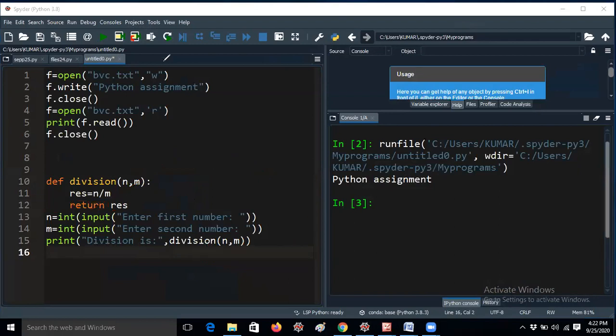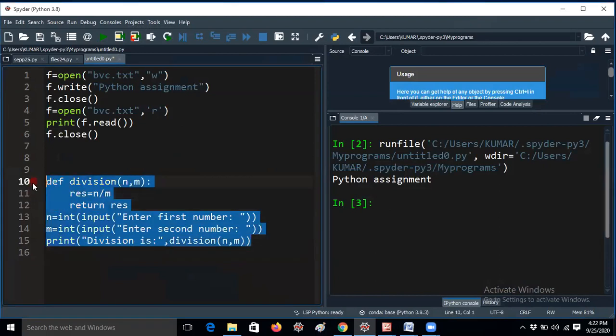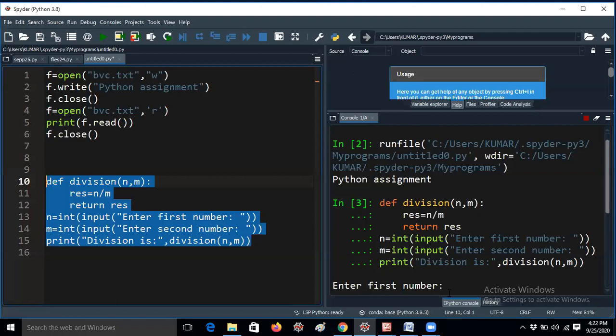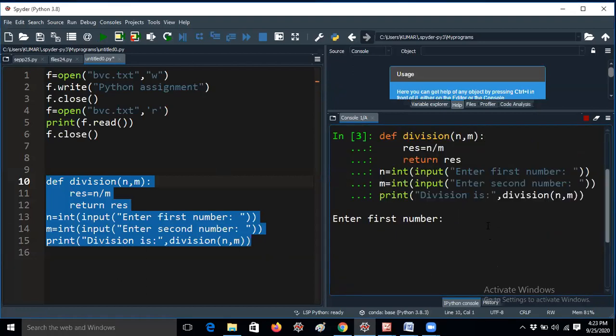Let me run it, guys. Yesterday I discussed the def keyword, right? You can use it, no problem, but I am asking the question here: you can use only a function. Enter first number, I am giving 10. Second number I am giving 3, so it is getting 3.33.